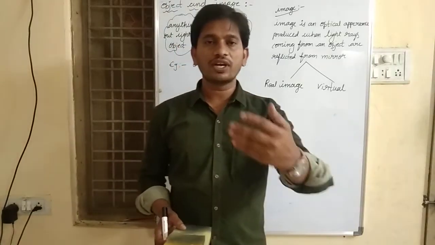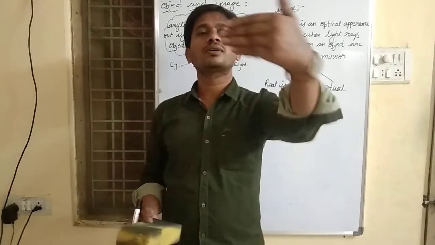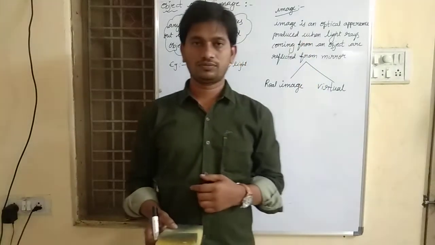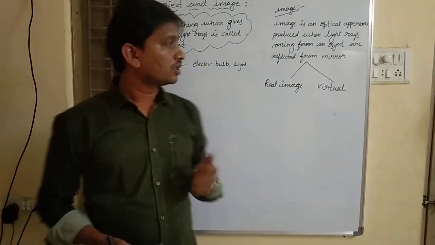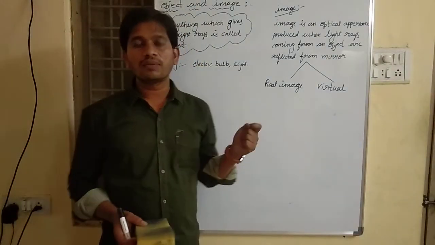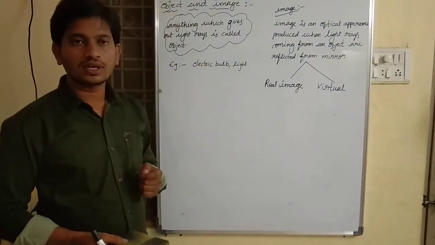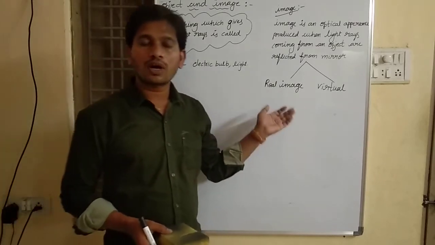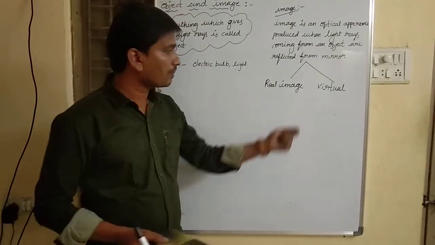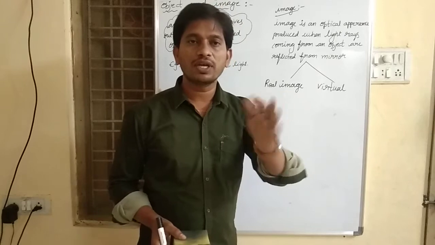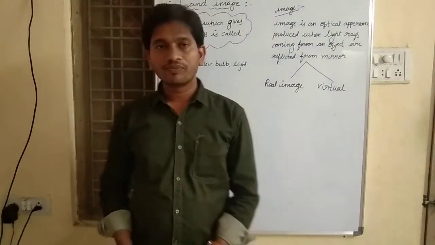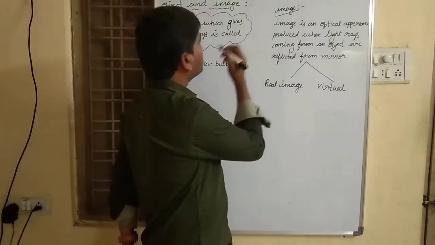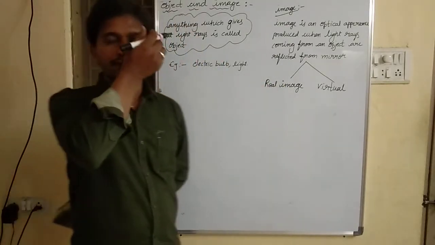We see our image at the back side of the mirror. That is called a virtual image. So what is the difference between real image and virtual image? A real image can be caught by the screen, whereas a virtual image cannot be caught by the screen. Okay, this is about object and image.